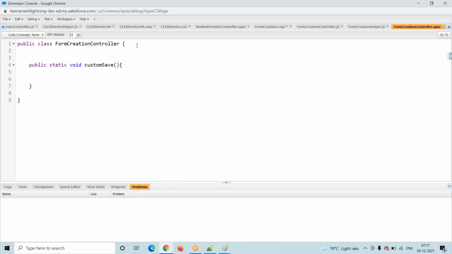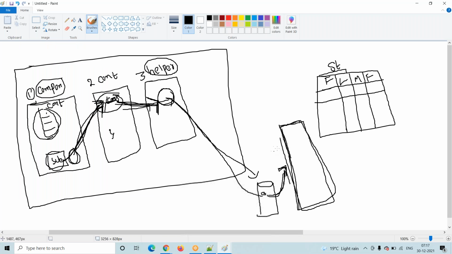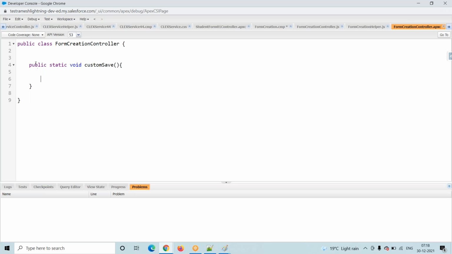This is my class, and this is my method name. Now we have to tell the lightning component, boss, there is one method in the Apex class, and in that method only we have to pass the data. So how we have to tell is: on the top of this method we have to use one annotation, that is nothing but the AuraEnabled annotation. We have to use it.